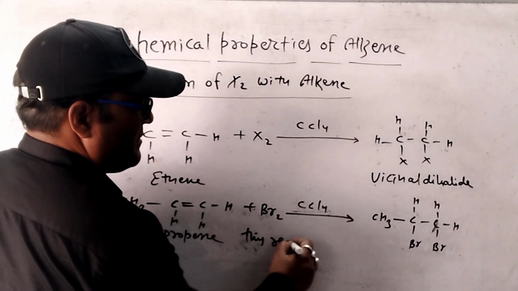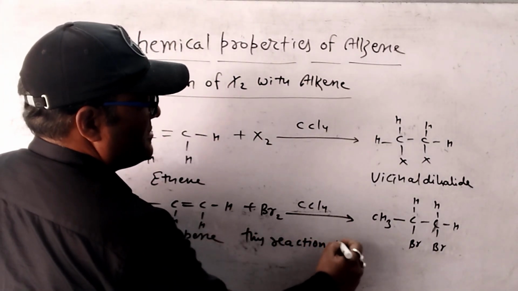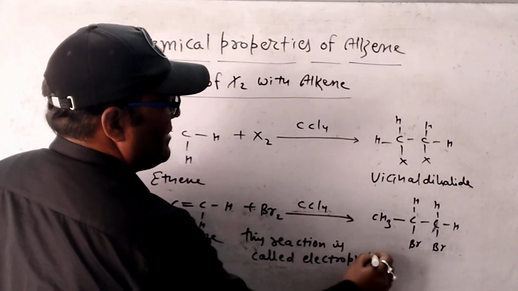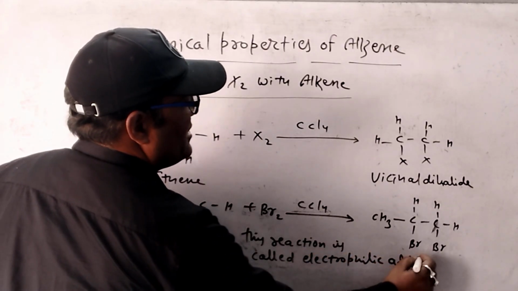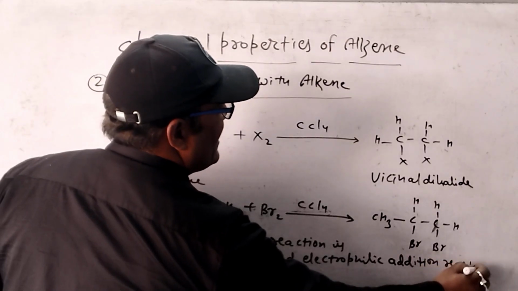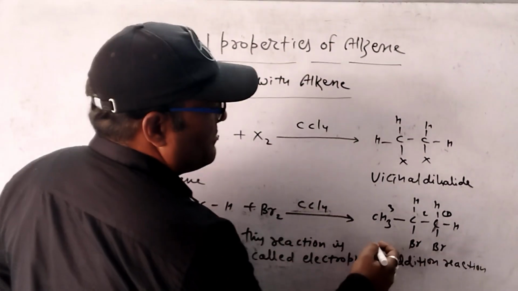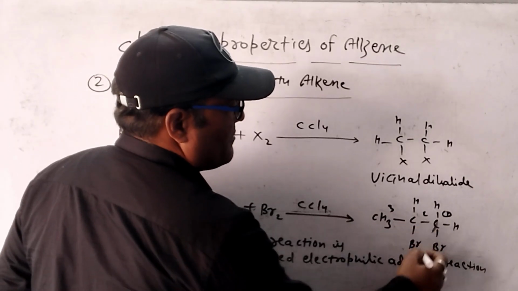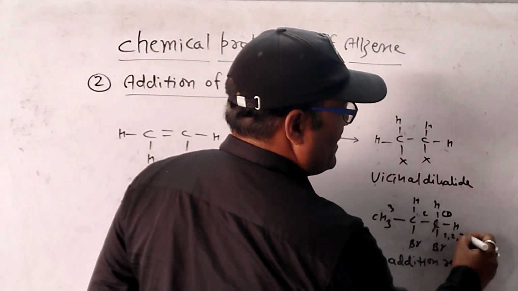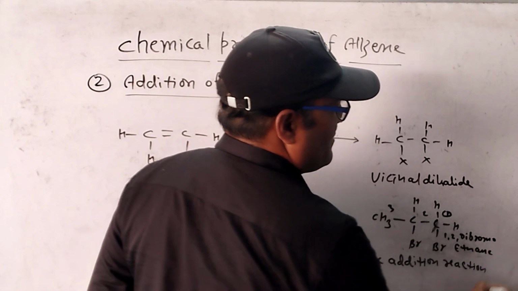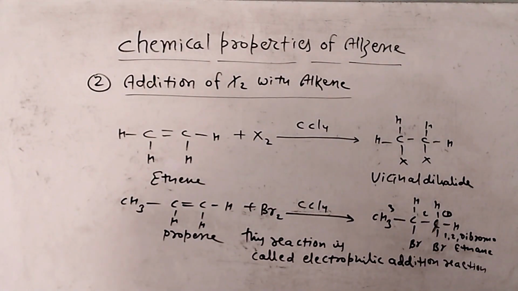This reaction is called electrophilic addition reaction. You can take a screenshot. And this compound is called 1,2-dibromoethane. So you can take a screenshot.